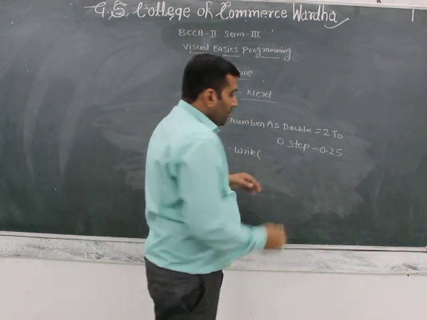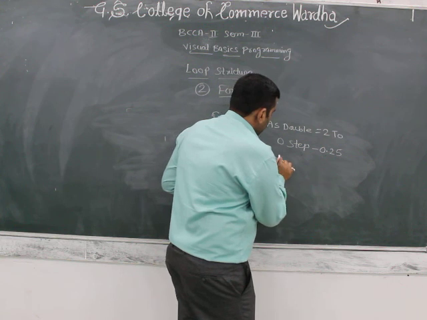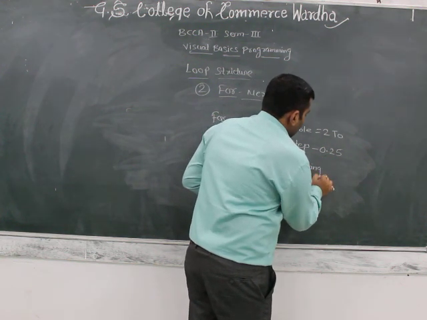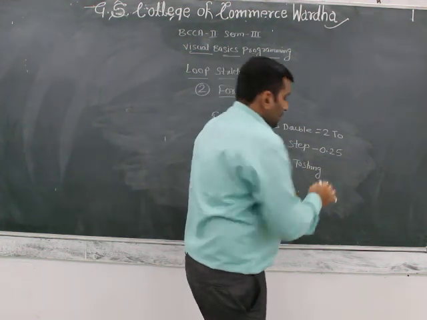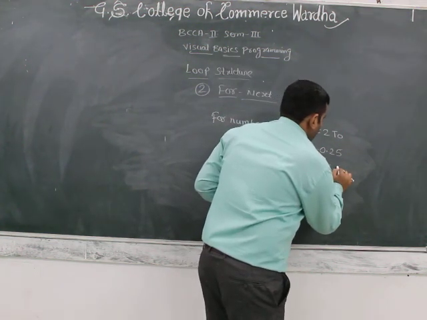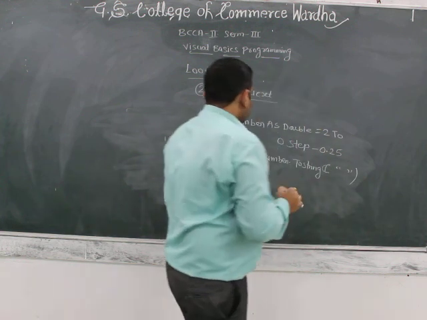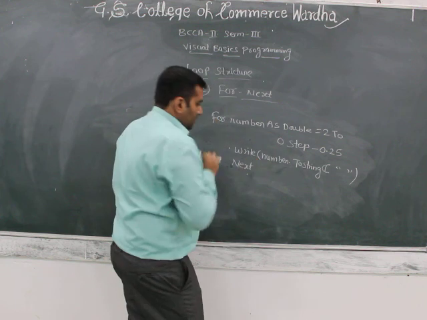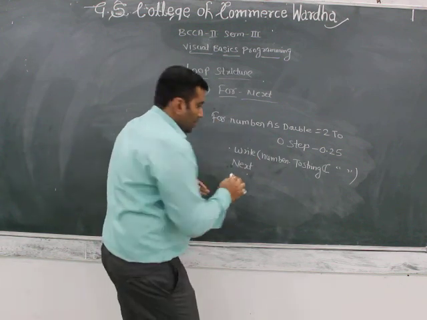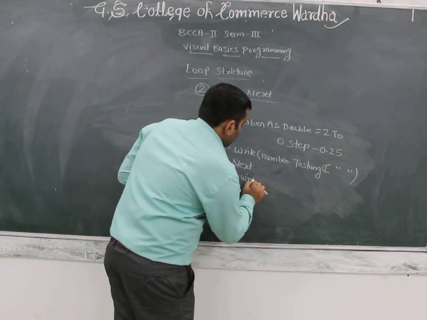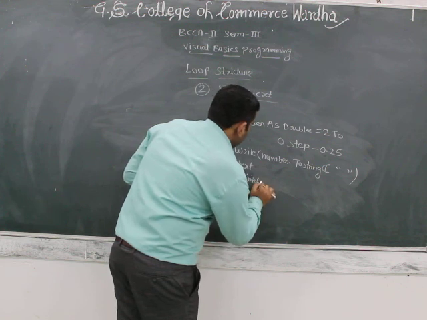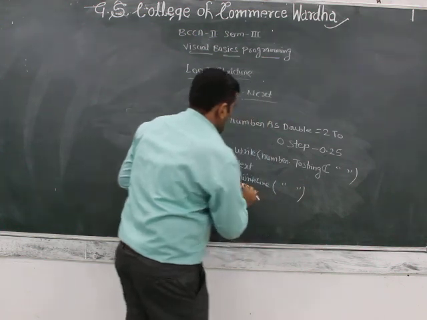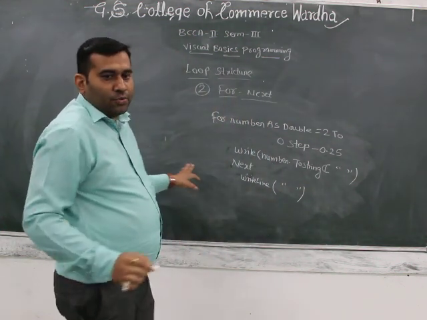Same, number dot to string, number dot to string, ampersand and double quote, and then use the next, then dot write line, and their output is